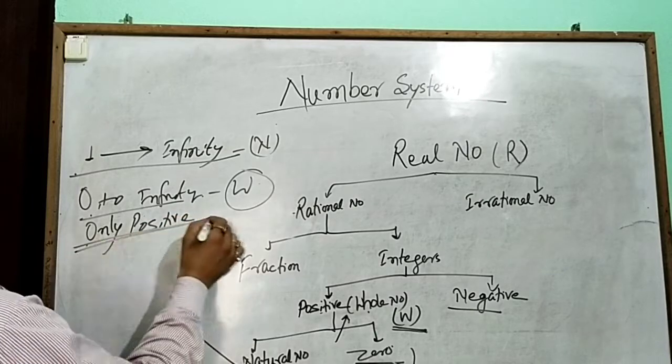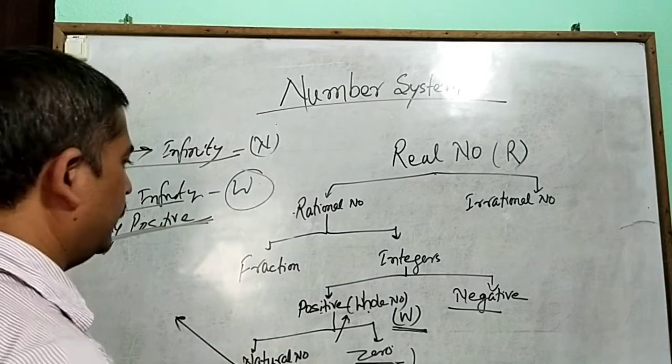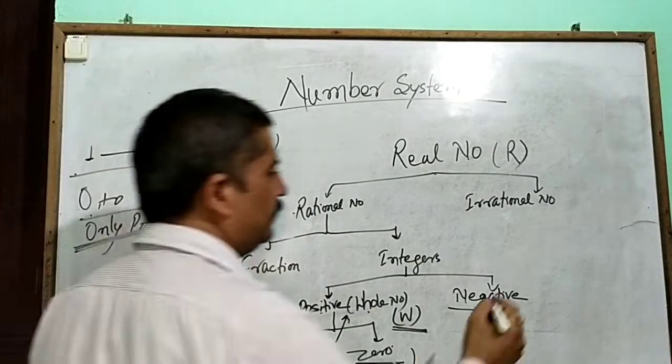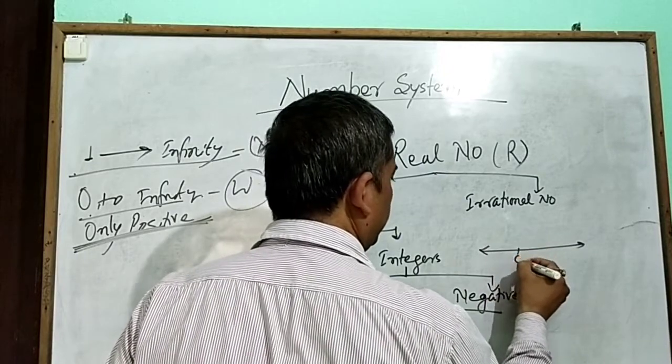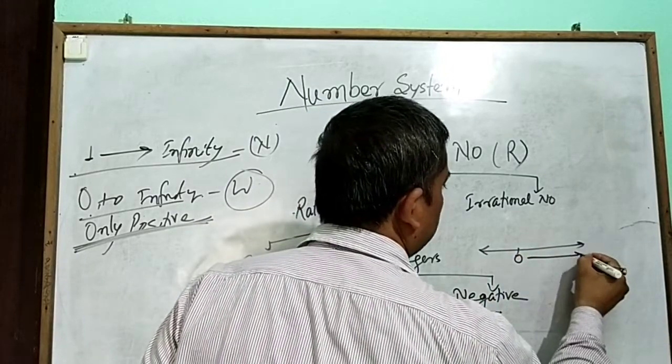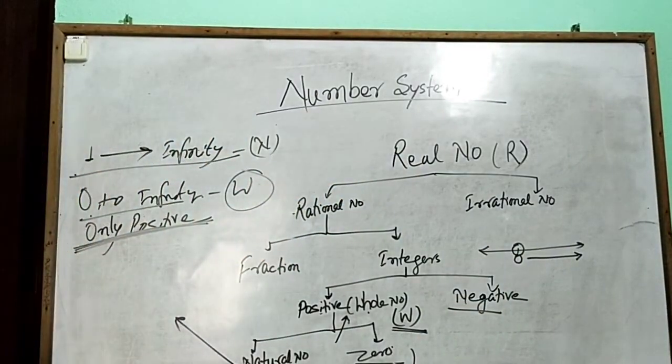Whole numbers are only positive. If you represent them on the number line, all the whole numbers go from 0 to infinity.